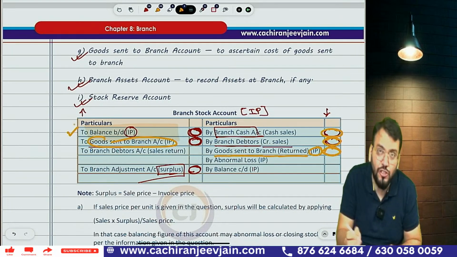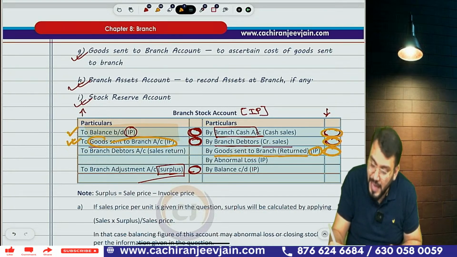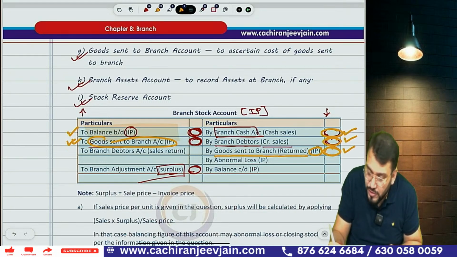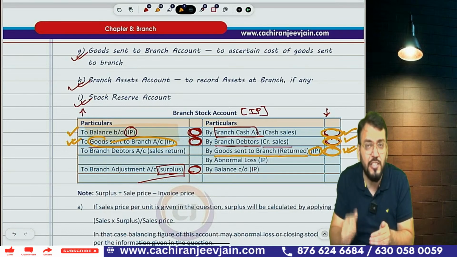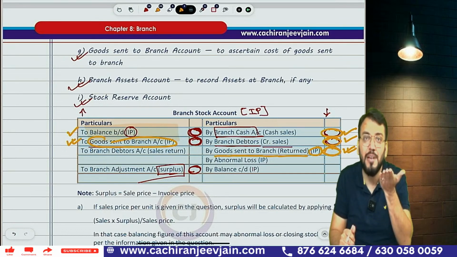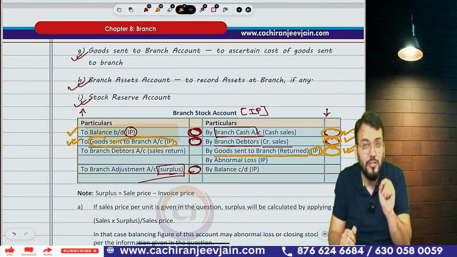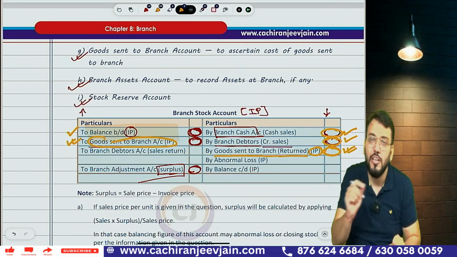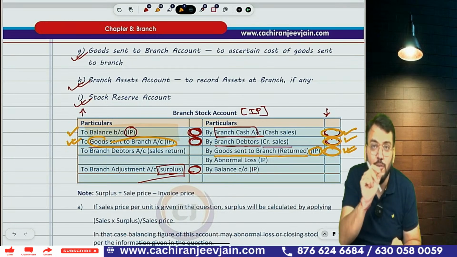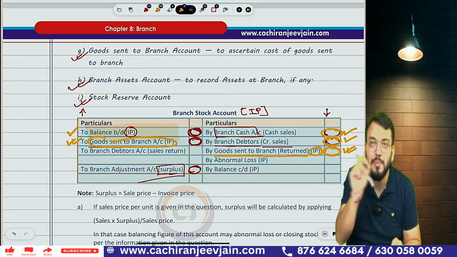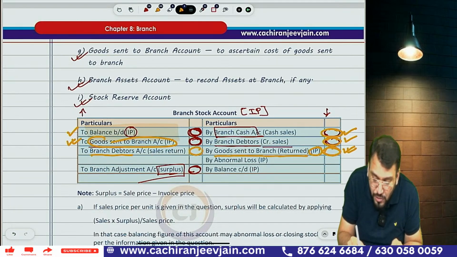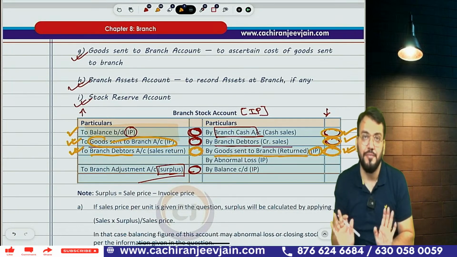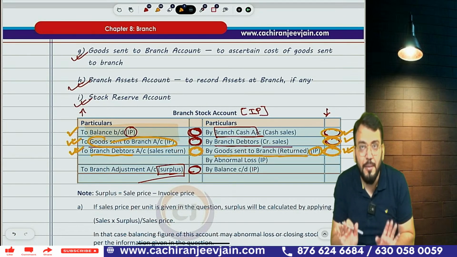So you can see opening stock, goods sent to branch, cash sales, credit sales, and goods returned to head office. If there is some sales return, you need to pass the journal entry of sales return also. In that case, branch stock will increase once again. Sales return is normally by a credit customer, so branch stock account is debited and branch debtor is credited, at sale price only. Understood? Have you understood this point?